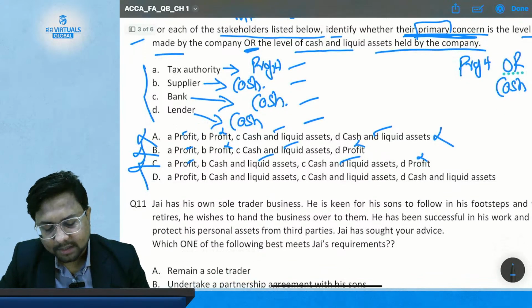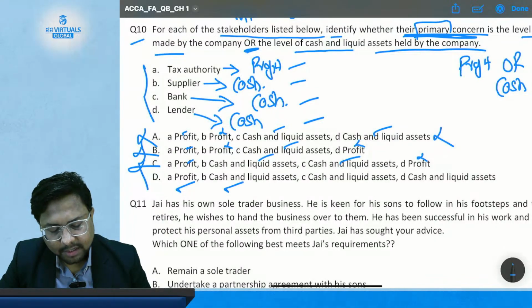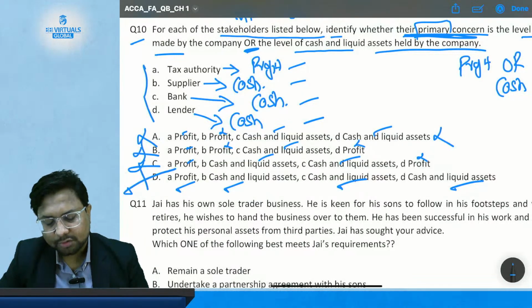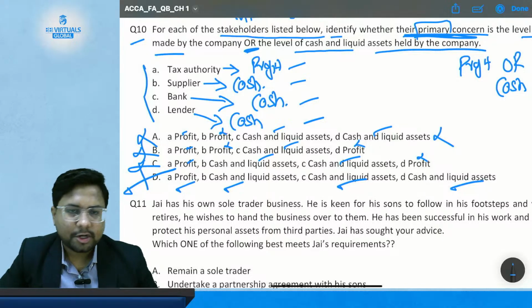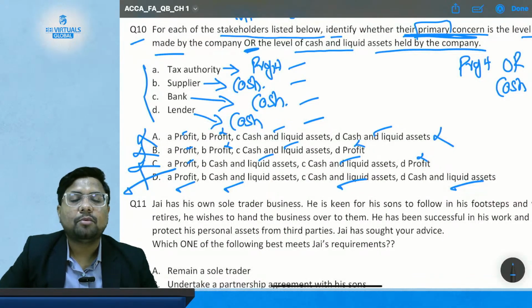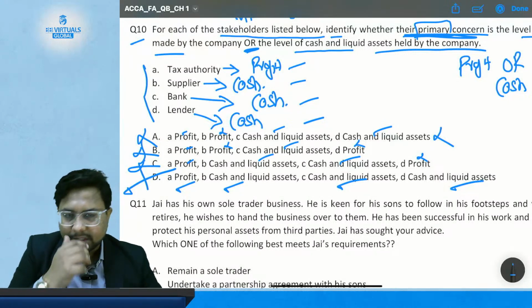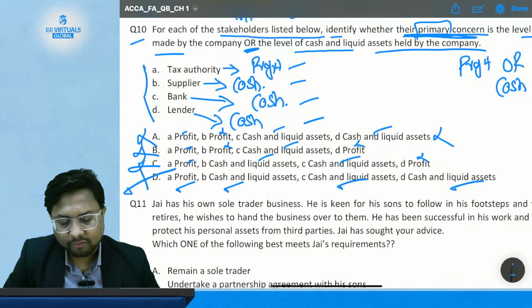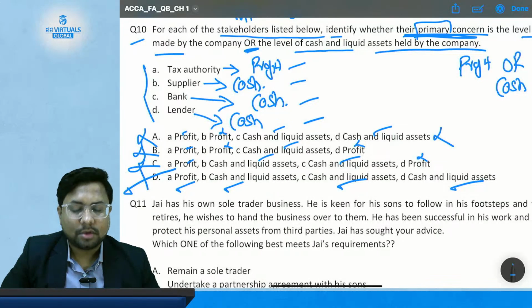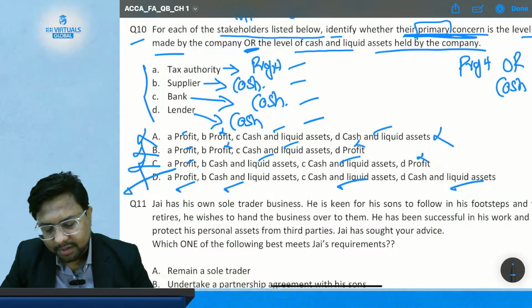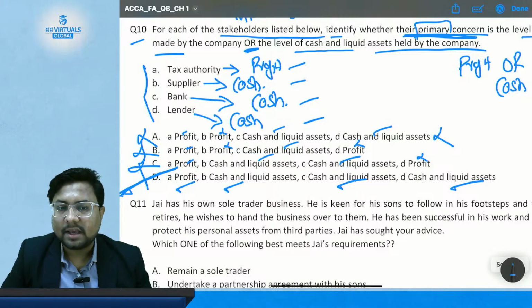Now the only option left is option D, where statement A is regarding profit, statement B is regarding cash, statement C is regarding cash, statement D is regarding cash. So as per our answer also, option D is correct, where tax authorities will be interested in my profit, because they want income tax that will be calculated on my profit. They need GST and VAT, which are going to be calculated on my profit. And stakeholders B, C and D, that are supplier, banks and lenders, their primary concern will be my cash and not my profit. So option D is correct, and options A, B, C are incorrect.